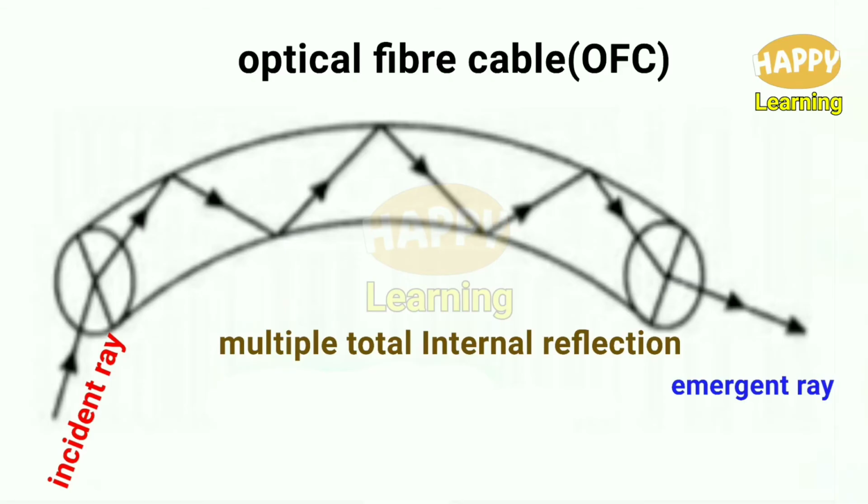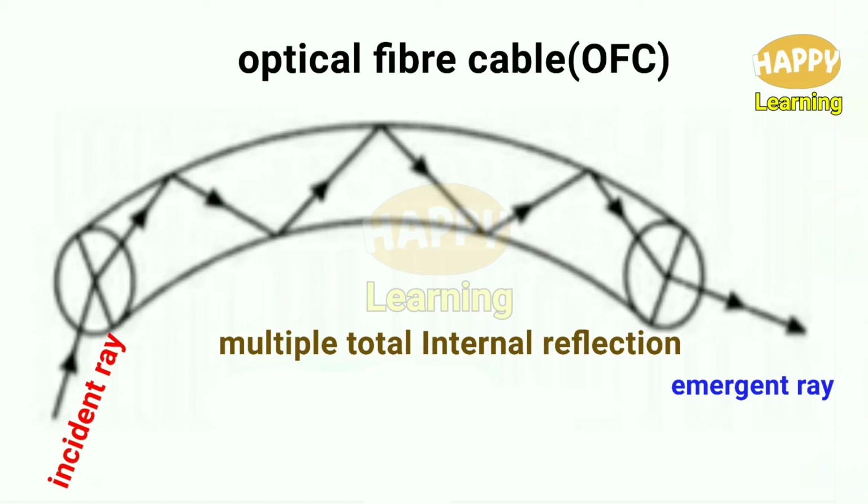This diagram helps us to understand how a light ray passes through an optical fiber. A light ray that enters the core, that is the central part, the denser medium, will enter at an angle of incidence called the glancing angle.